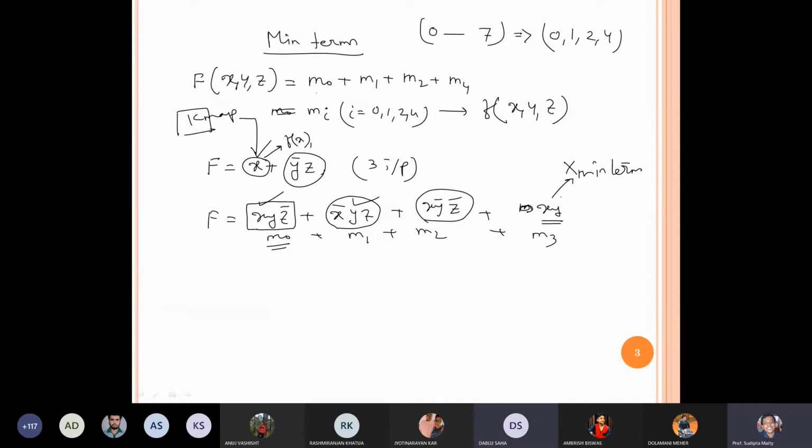So it implies that the terms containing all the input variables are called min terms. Each term should contain all the input variables. Is it clear right now? Yes, sir.